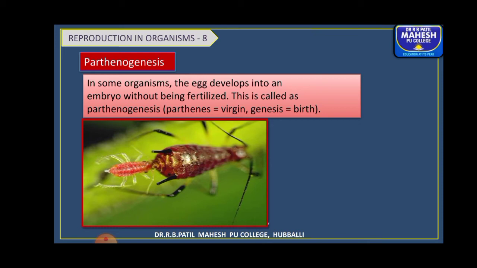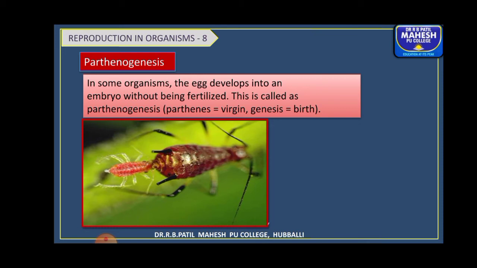That is, development of an egg into a complete individual without the process of fertilization is said to be parthenogenesis. Parthenos means virgin, and genesis is birth. These are Greek terms. So it is also commonly called virgin birth.